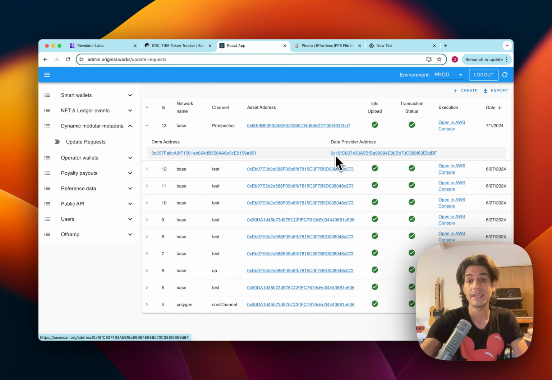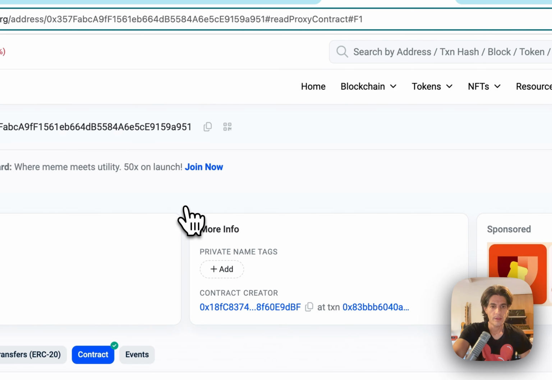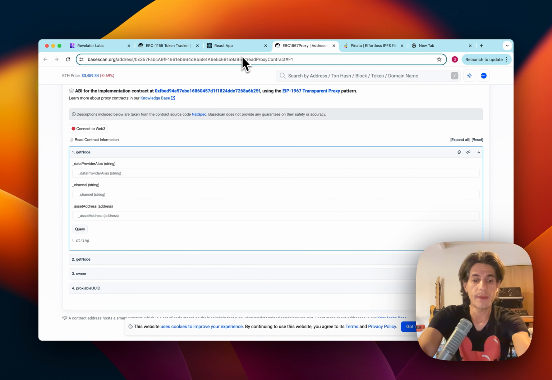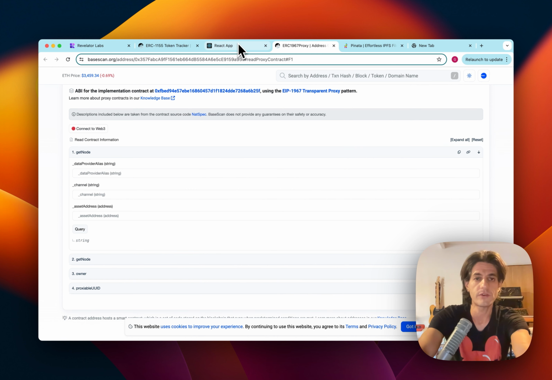And as a data provider to the protocol, Revelator receives this unique public key. So any statement we make about this asset signed by this public key can be verified as an official statement from Revelator who is distributing this song. By going to the contract UI, I am able to show you how any piece of code, any centralized software or any smart contract can access this information very simply.